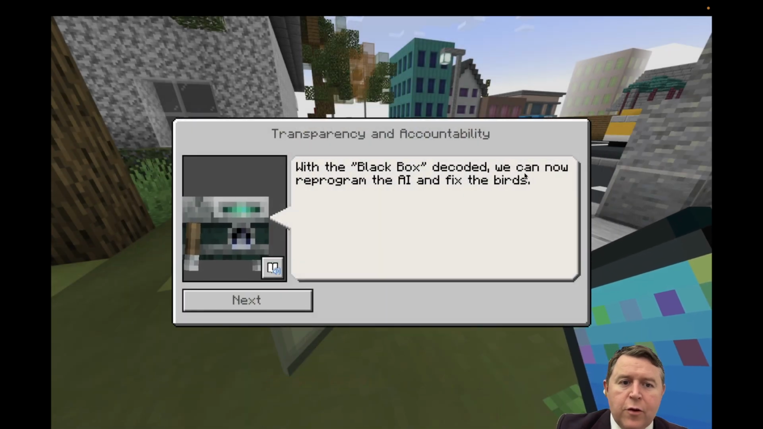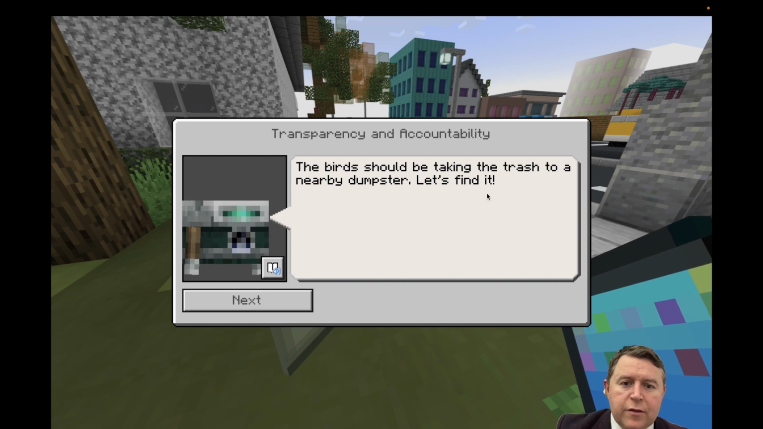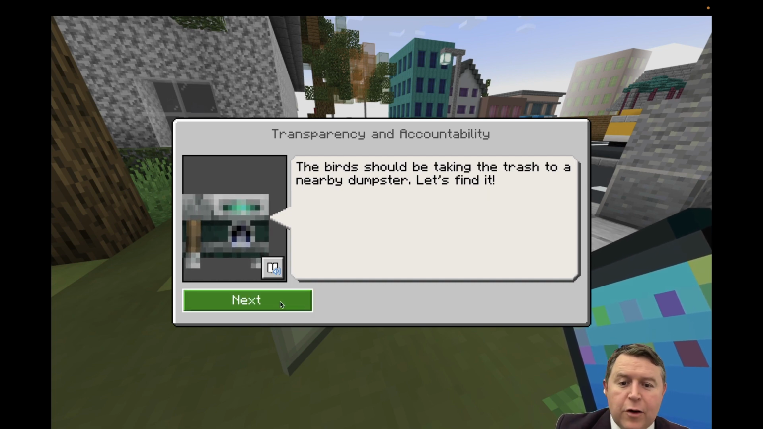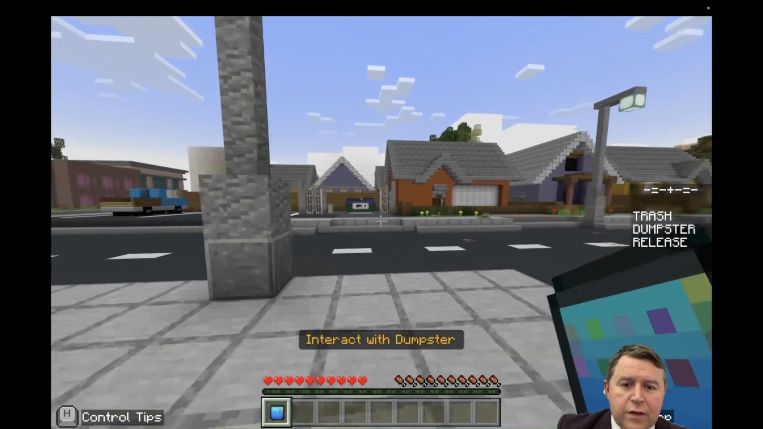With the black box decoded, we can now reprogram the AI and fix it. The bird should be taking the trash to the dumpster. Very American. Should be taking the rubbish to the bin. There it is over there. Excellent.